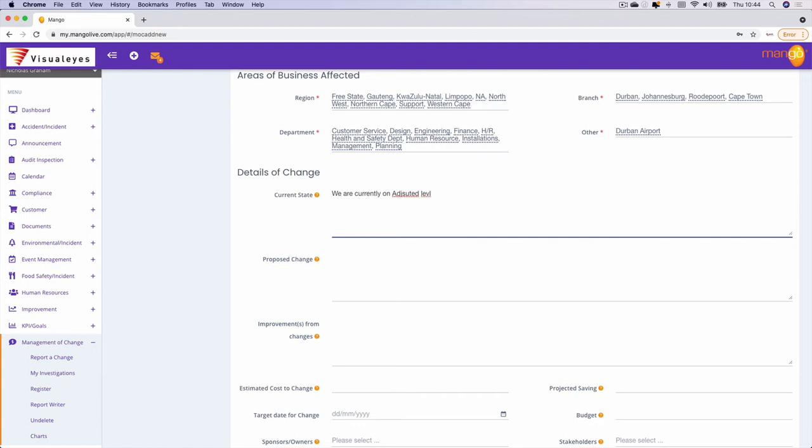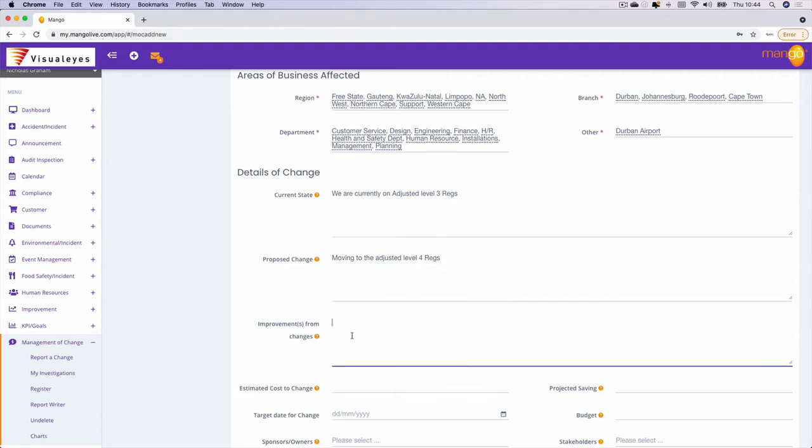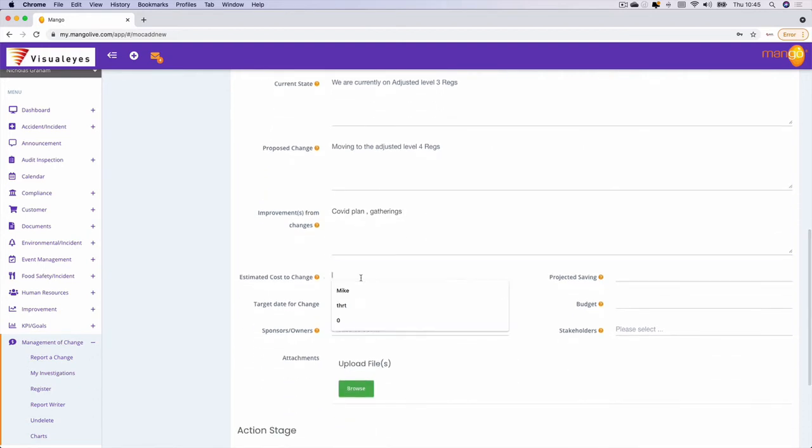So the current state, we are currently on lockdown, or we'll call it the adjusted level 3 regulations. The proposed change is moving to the adjusted level 4 regs. So some of the adjustments there will be to the COVID plan, gatherings, and you can go into greater detail here with regards to some of the improvements or some of the specific changes. Estimated cost of change, if you wanted to put a figure in there.